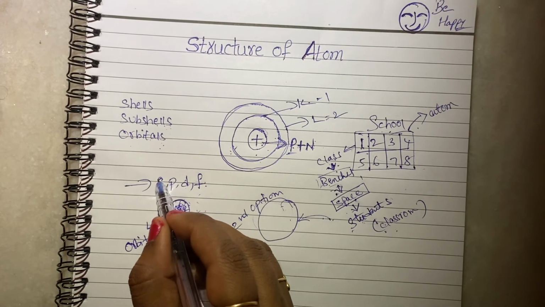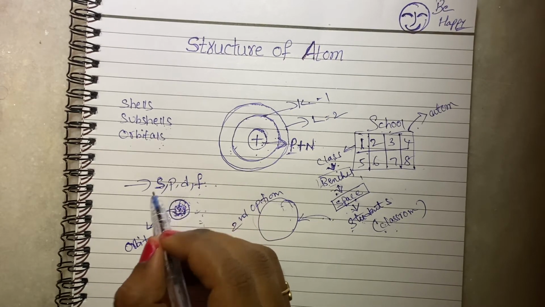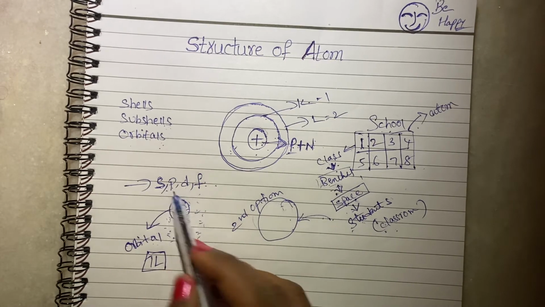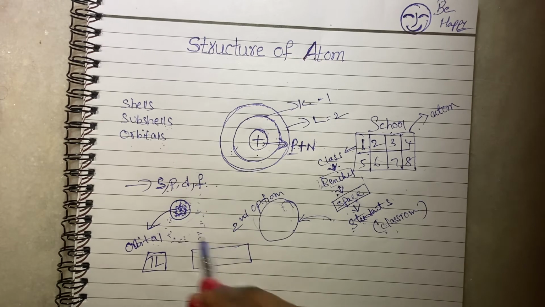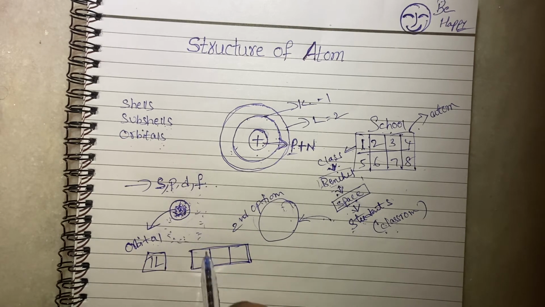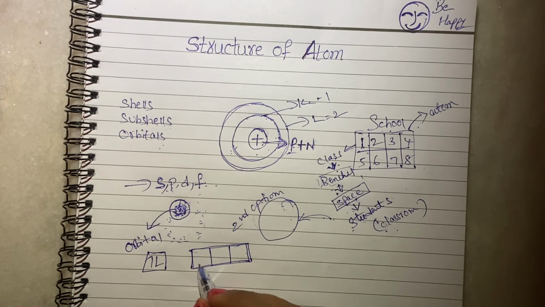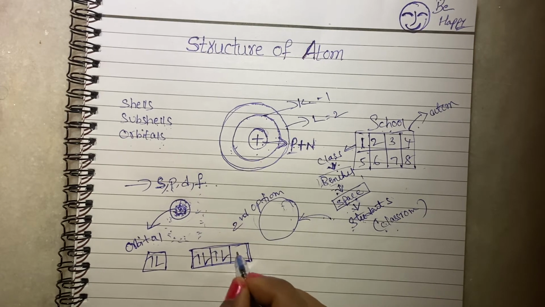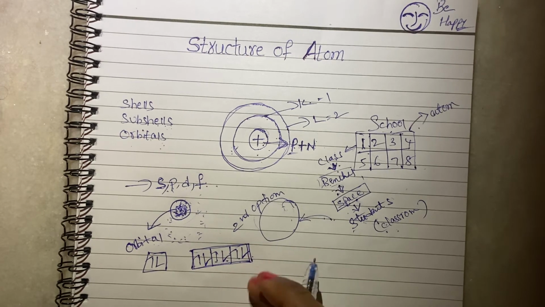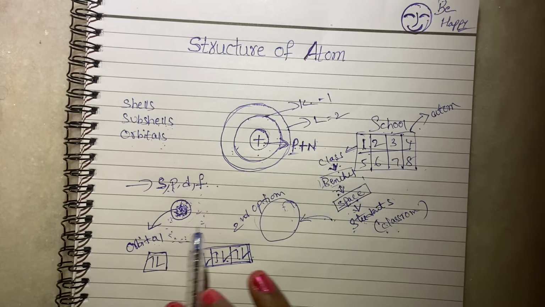In the S bench, you have to think these are benches. The S bench is very small. In that only 2 electrons, 2 students, will sit. In the P bench, the space is more. In the P subshell, 3 orbitals are there. Here 1, 2, 3, 4, 5, 6. The space is more. The space is considered an orbital.